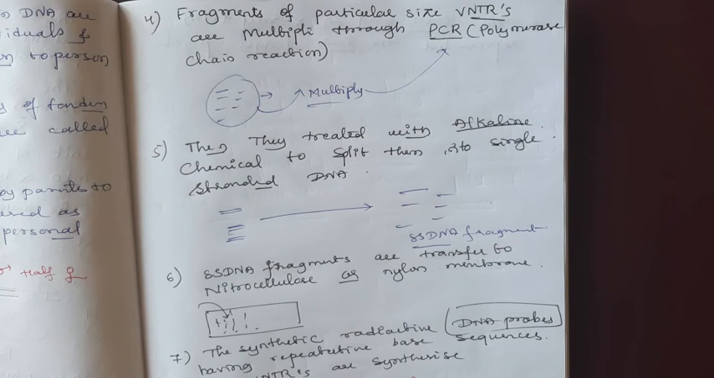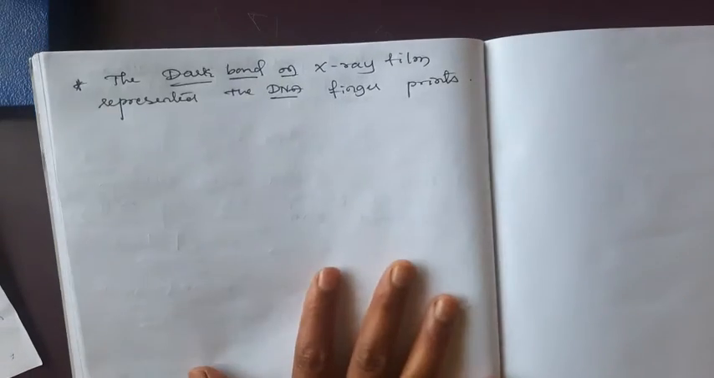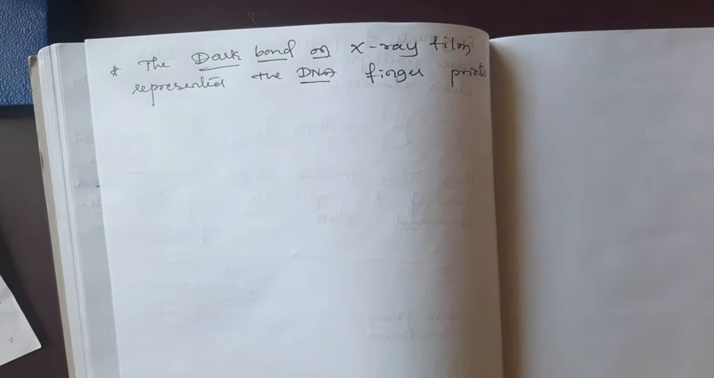Where the DNA probe and VNTR bond, there is a formation of double stranded DNA probe and VNTR. Okay, that is known as autoradiography. Where there is a hybridized DNA, this appears as a dark band on the X-ray film. It represents the DNA fingerprint.